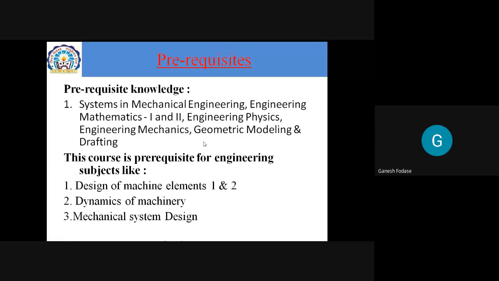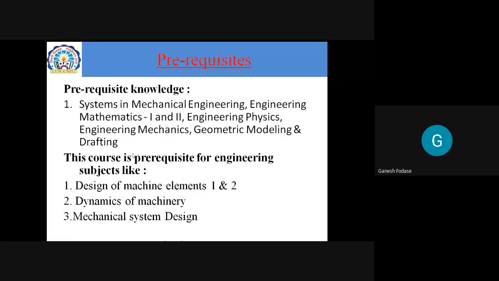From this year onwards, this was not our prerequisite earlier, but I have added purposefully here Geometric Modeling and Drafting. Have you learned this subject?